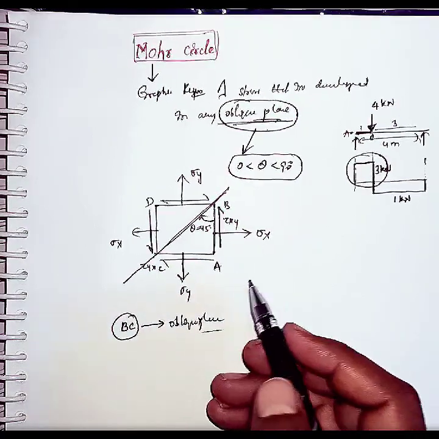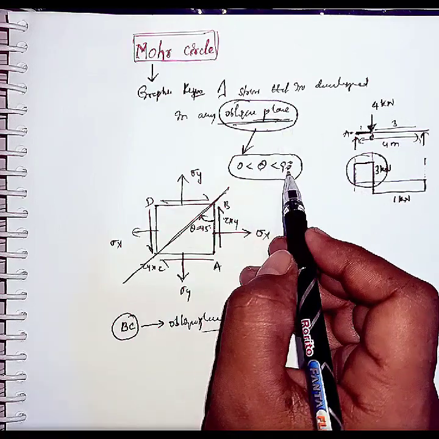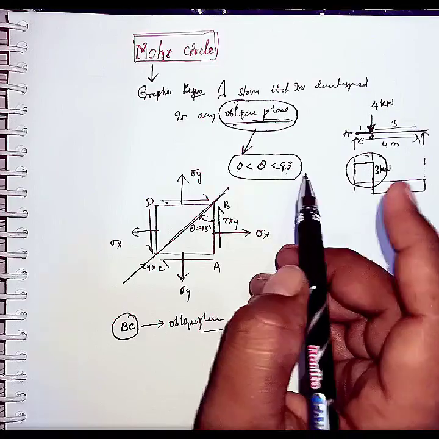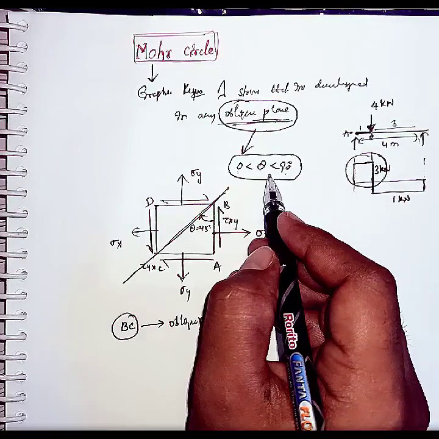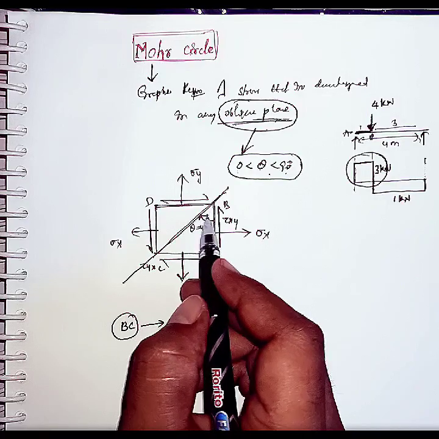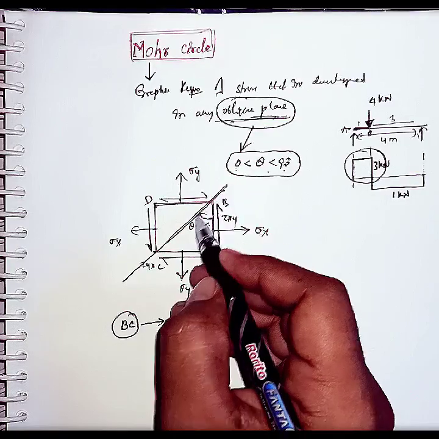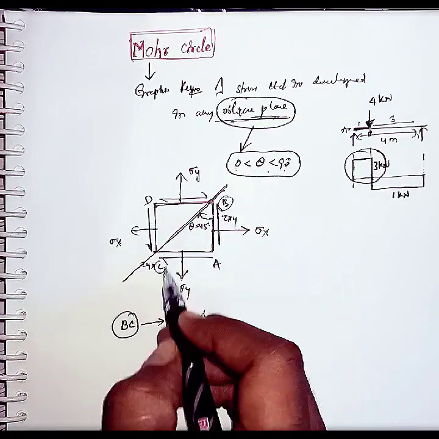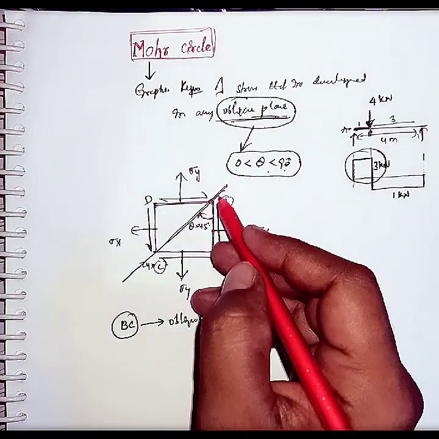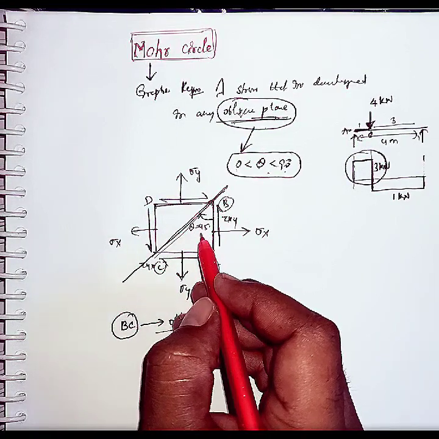If you see here, I told you the definition: an oblique plane is one whose angle of inclination is between 0 and 90, but not 90. It is less than 90. So this plane and these planes are acting at 90 degrees with each other, so these planes are not oblique planes. And if you see here, this is the plane BC. This plane is the oblique plane, which is acting at an angle of 45 degrees.